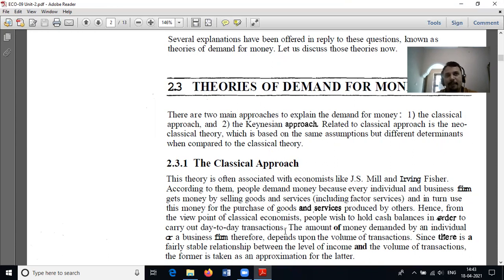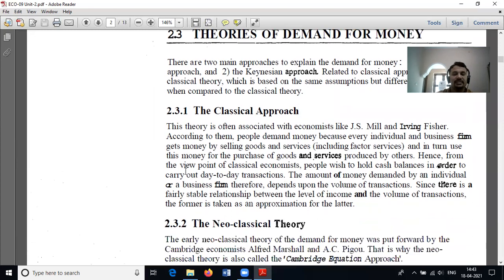This is the fact explained in the classical approach.